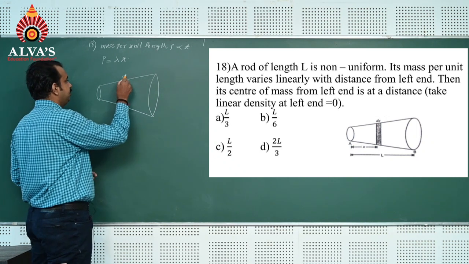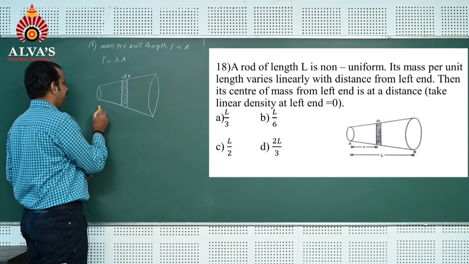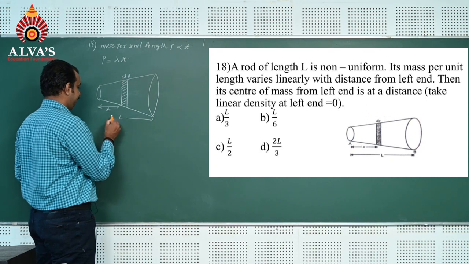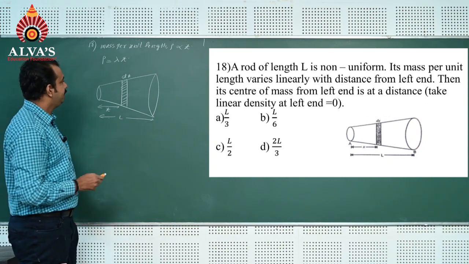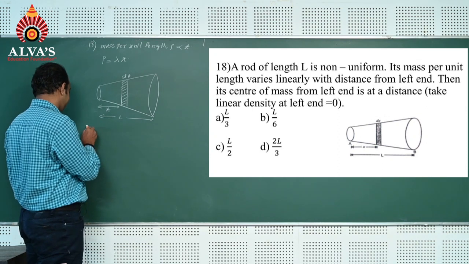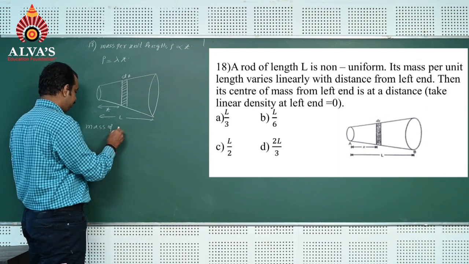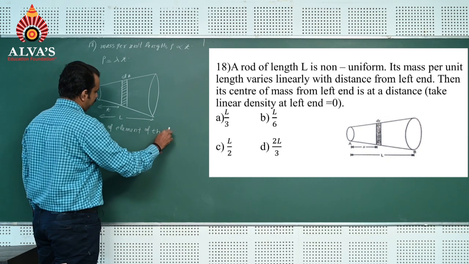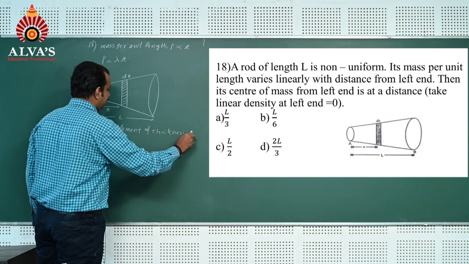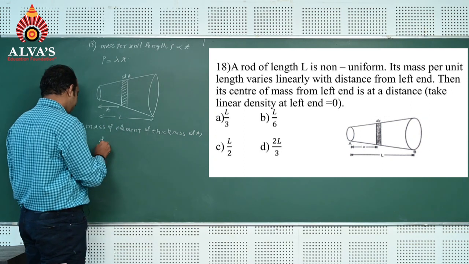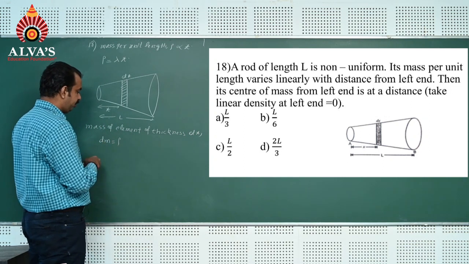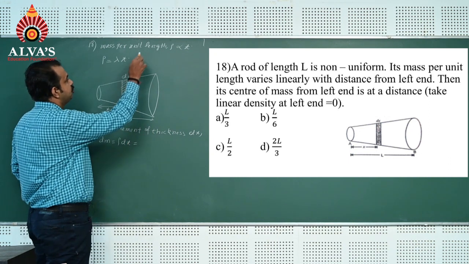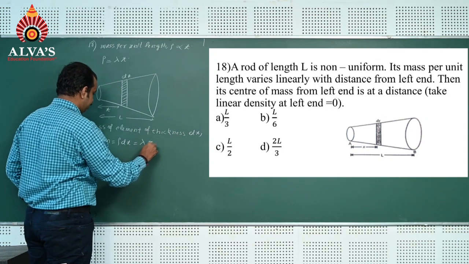Its thickness is dx, it is at a distance x from the left end, and the total length is L. So you know that mass of element of thickness dx is dm = mass per unit length into dx, which is rho, lambda x into dx.